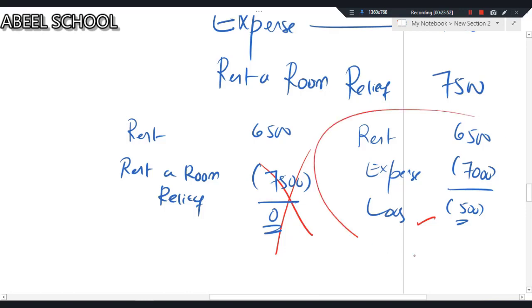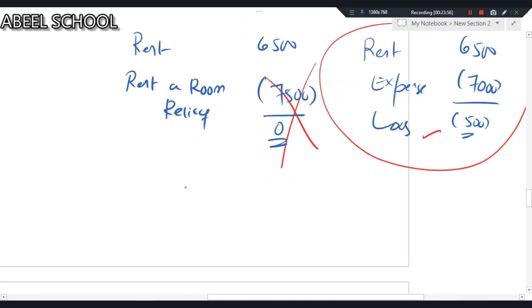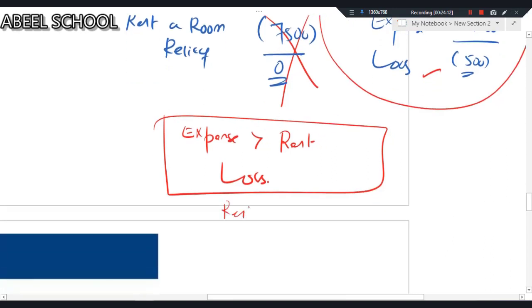So over here, let me explain simply how you remember. If expenses are more than rent, in that case obviously the result will be loss. So in that case, we will not claim rent a room relief. If you come across a scenario where expenses are more than the rent from the room, then that will result in loss, and we'll go for that. We will not claim rent a room relief.